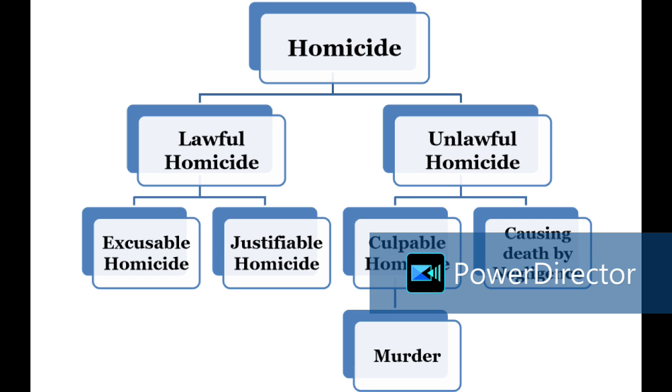And unlawful, if you take the homicide under the category of unlawful, then you have culpable homicide and murder under that. So, what is justifiable homicide? Justifiable homicides are a species of lawful homicide, because we said lawful homicides are divided into justifiable and excusable.